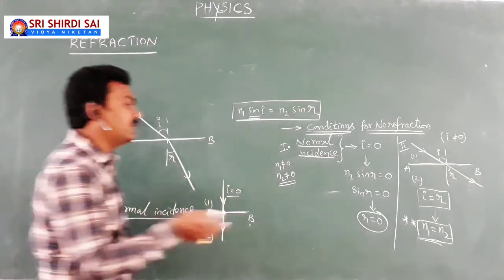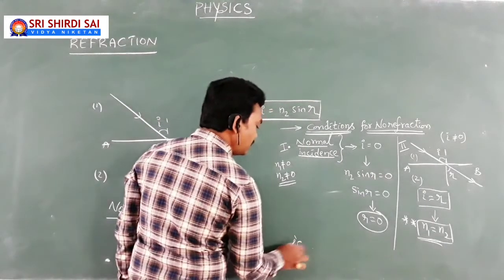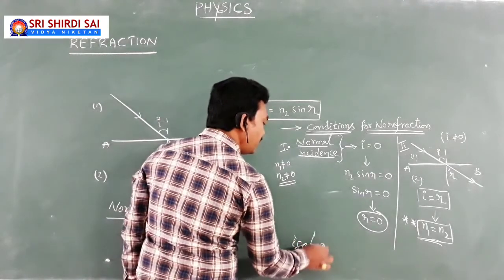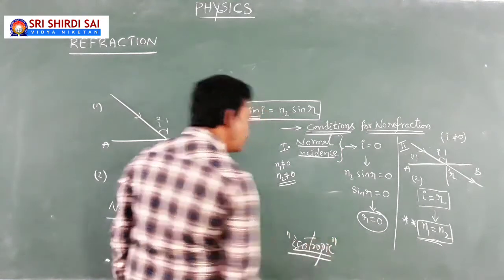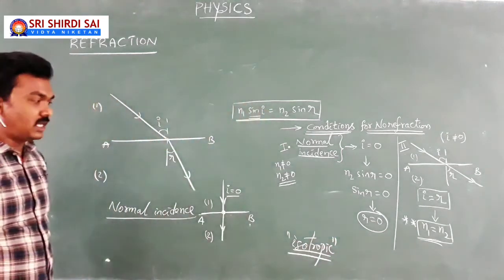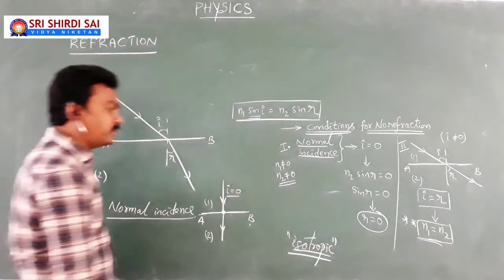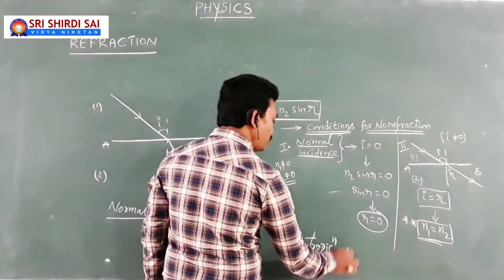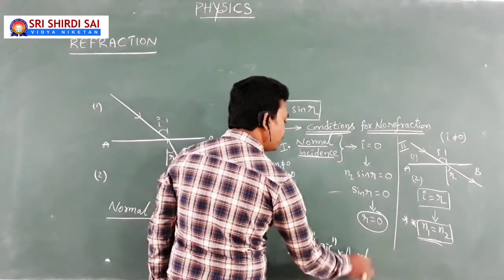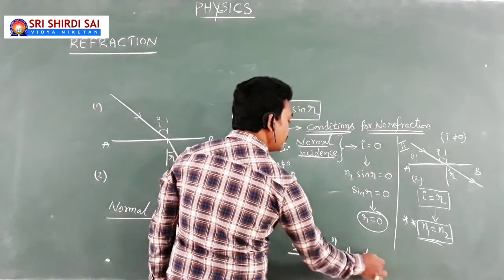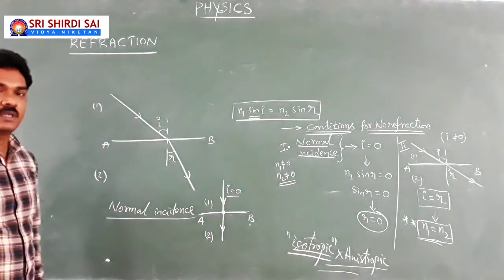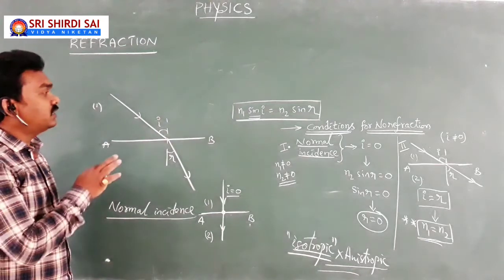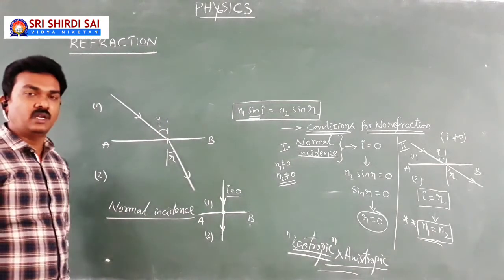A-N, isotropic, anisotropic. Here I am writing the word. The material medium in which the light propagates at the same speed in all the directions is an isotropic medium. Its opposite word is anisotropic medium. Of course, it's a little additional point, anisotropic. So these are the conditions for no refraction of light.